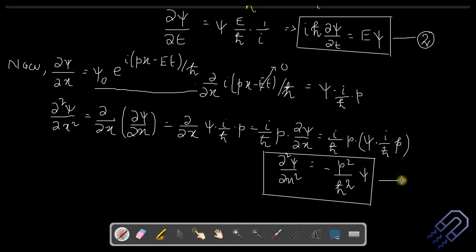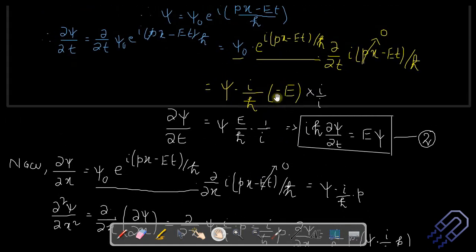So that's the expression for del square psi del x square, and let's take this expression as expression 3. So this is our expression 3. Now we have 3 expressions, 1, 2 and 3, and what we can do is we can replace 2 and 3 in 1.